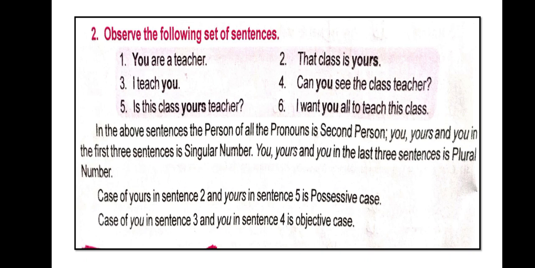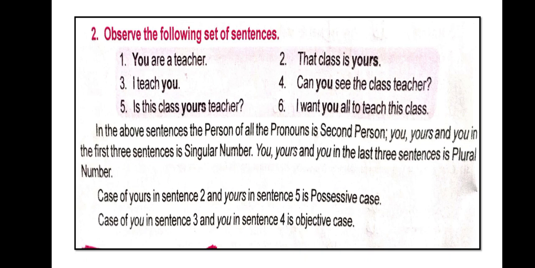So here in the above sentences, the person of all pronouns is second person. When we are talking about any person, suppose I am talking about you, so I is the first person and you are the second person, right? So here in all the sentences the pronoun is second person because we are using you, yours and you in the first 3 sentences, right? So when I am talking with you, I is the first person and you is the second person. So this way you can understand.